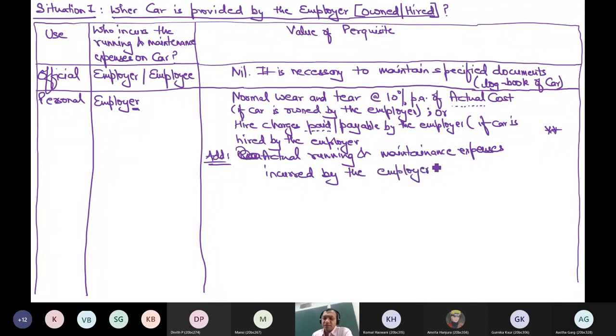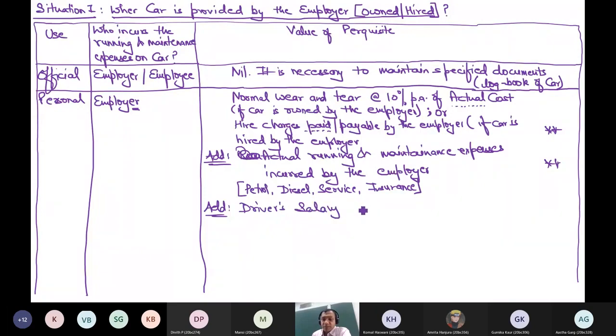Can you tell me some examples of that? Petrol, repair, diesel, service charge, then insurance is also required, etc. A driver can also be there, so you add it separately: driver's salary. Paid or payable by the employer. I told you, don't get confused with the word paid. Paid or payable by the employer.